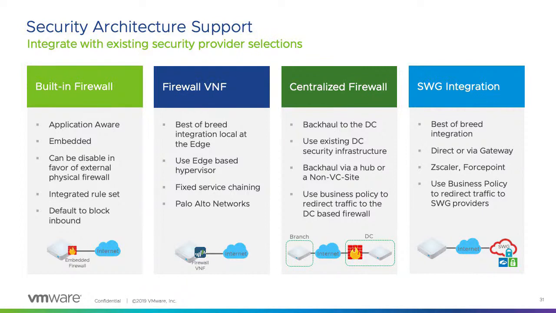You can create a zone-based firewall. You can create all the application aware routing with that and the firewall blocking as well. And on top of that, you can build all the encrypted tunnels up to the gateways. Then we are also accommodating the firewall VNF approach, if the customer has made certain investment in their firewall vendor, and the firewall is the best of breed.